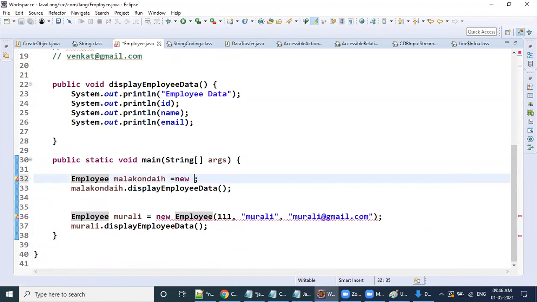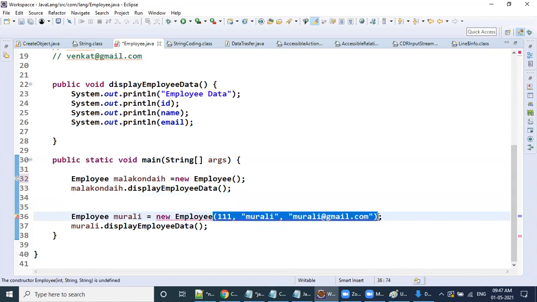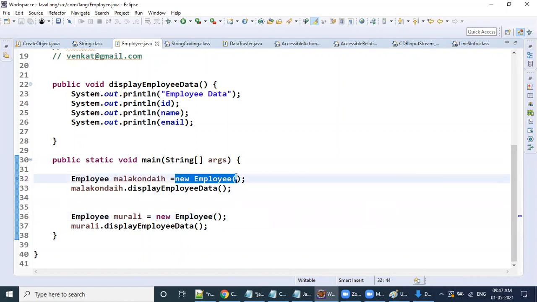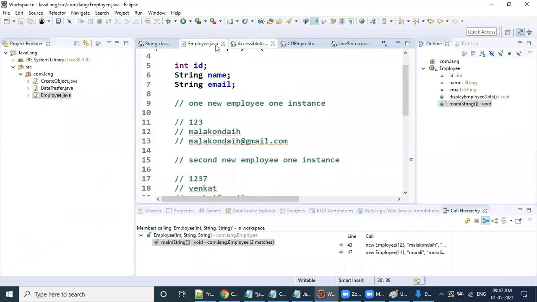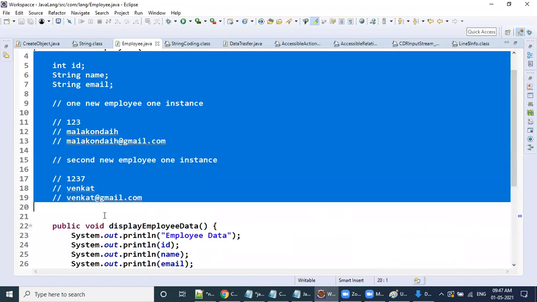Now I'm saying new Employee. Here also new Employee. So this is also a constructor call, right? But I am in no way defining it inside the Java class. I am not defining any constructor.